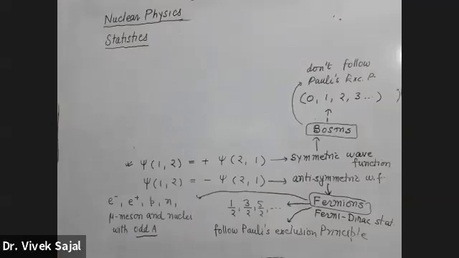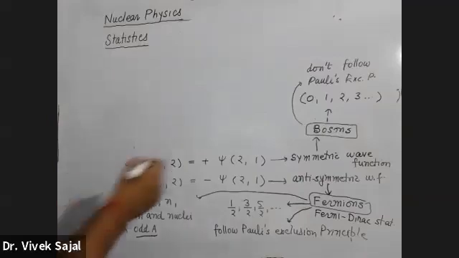Now bosons. Bosons कौन कौन से होते हैं बेटा? Pi mesons, K mesons.